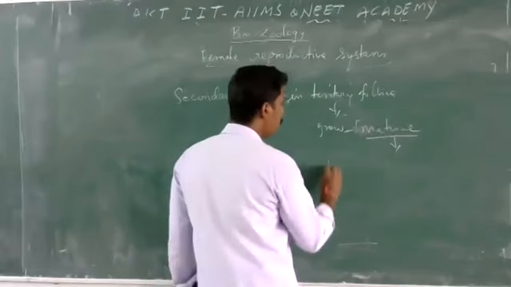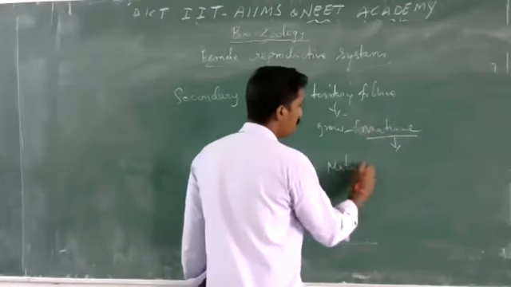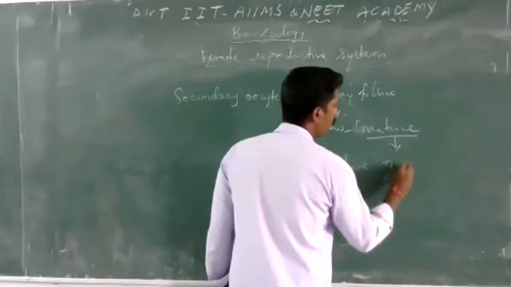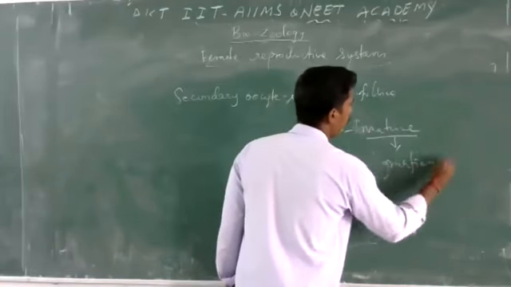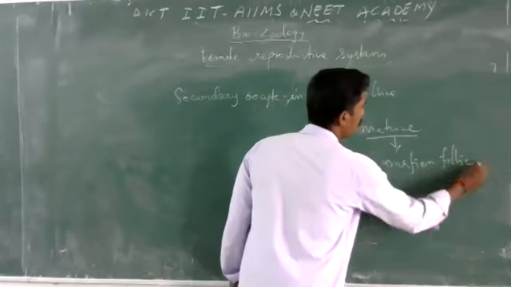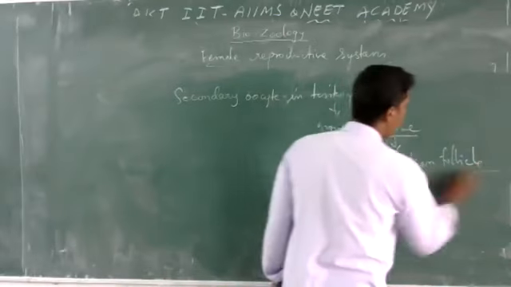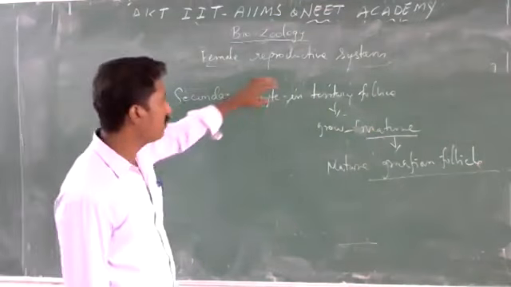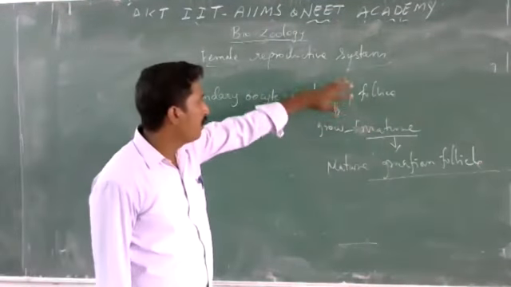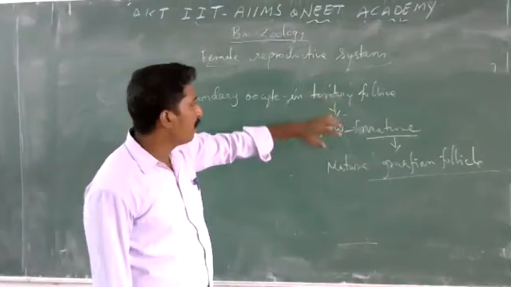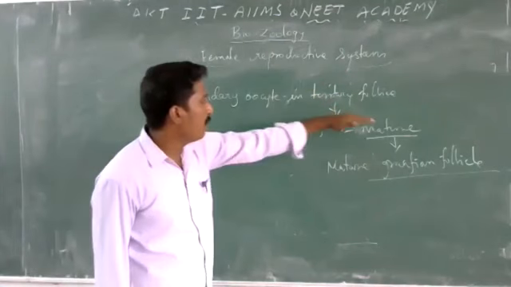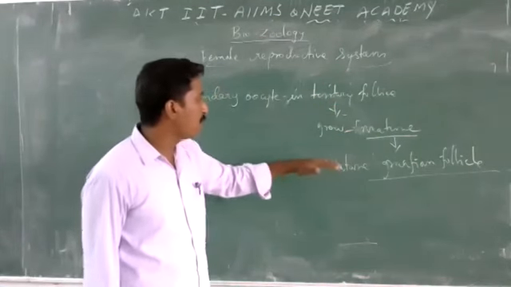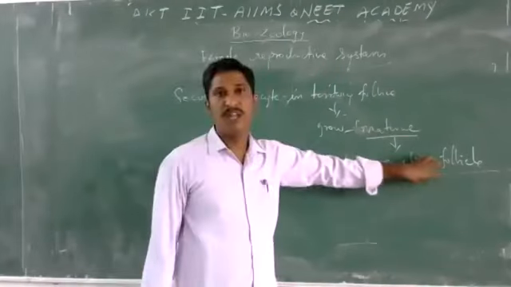It is finally called the mature Graafian follicle.